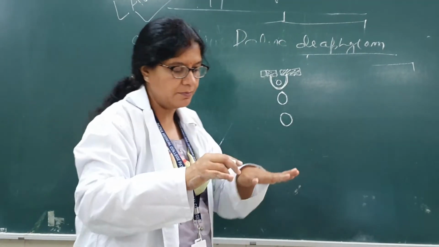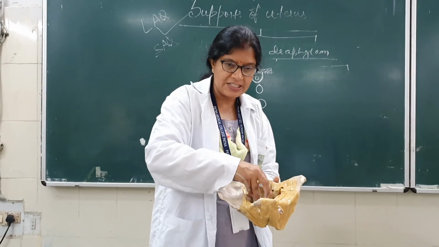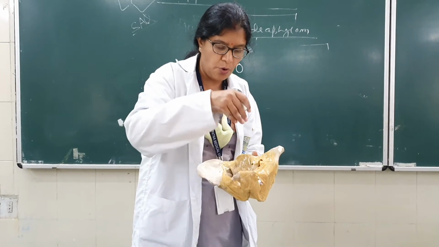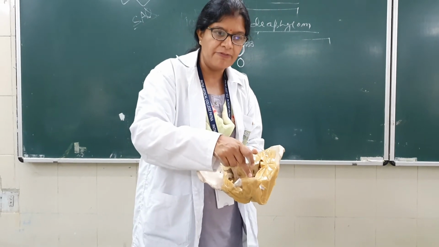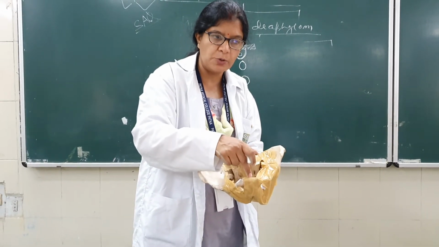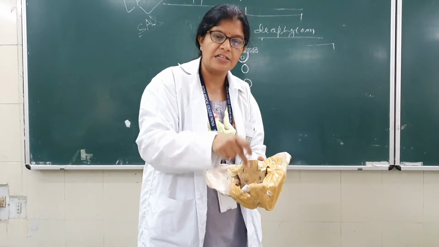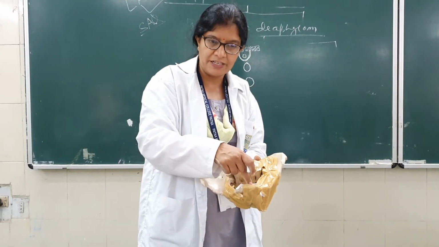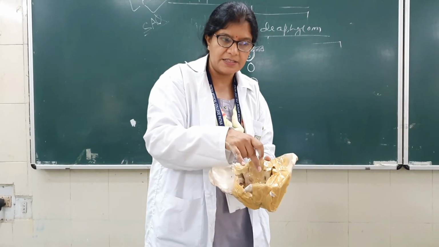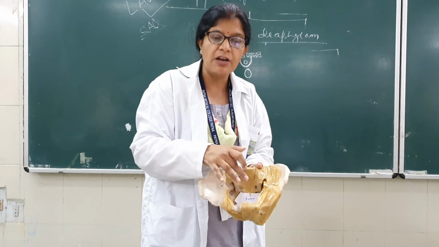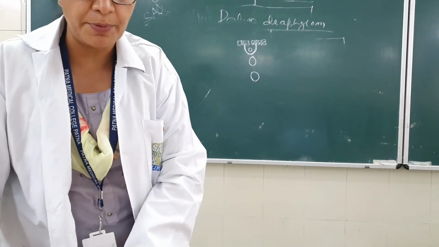This is your pelvic diaphragm, like this. All organs will pierce this pelvic diaphragm and lie here, and a sling-like structure will form from the pubis. The sling passing around the rectum is known as puborectalis. The one passing around the vagina is known as pubovaginalis. Like this, sling-like structures pass around the organs, giving strength to them and preventing their collapse.